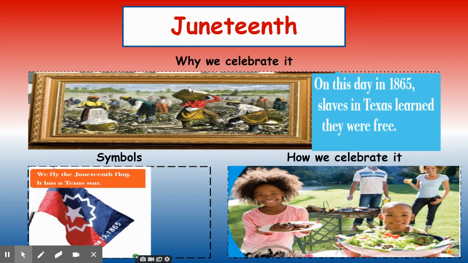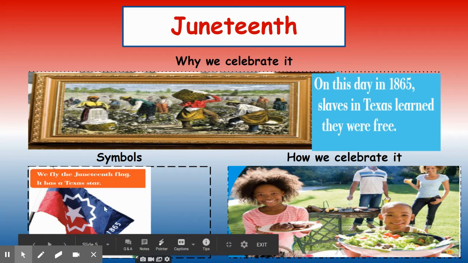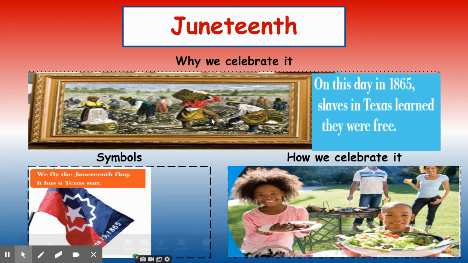A famous symbol for this particular holiday is a Juneteenth flag. It has a Texas star on it, and the year, because it was the state of Texas that the last few slaves discovered that they were free.